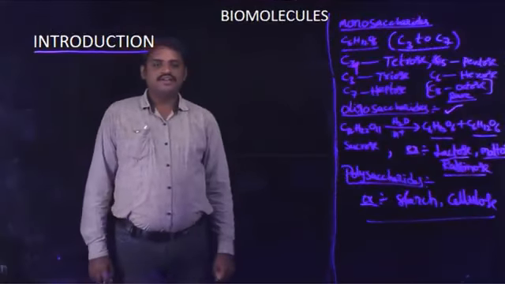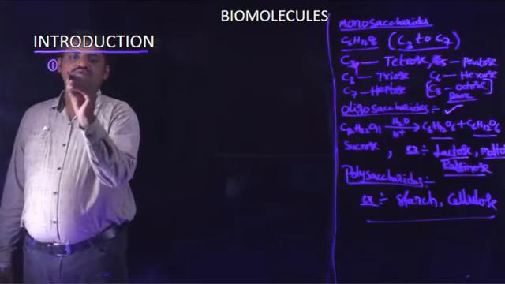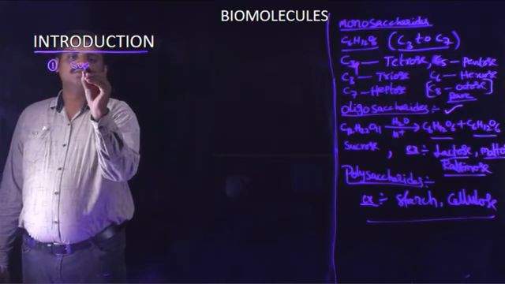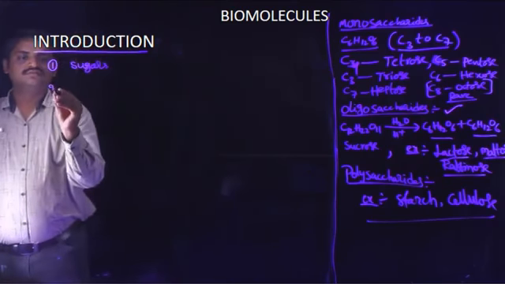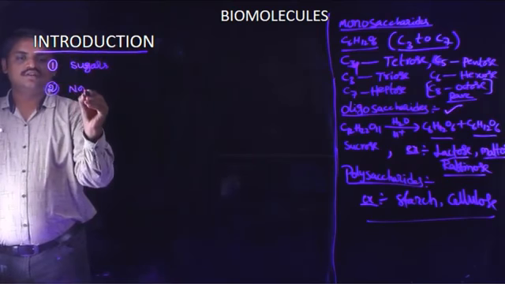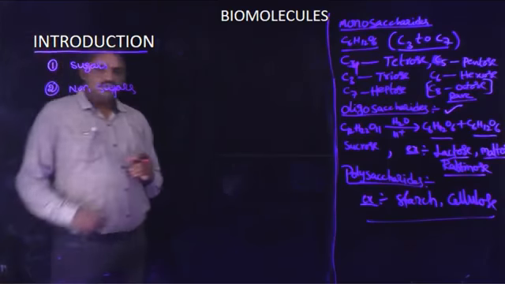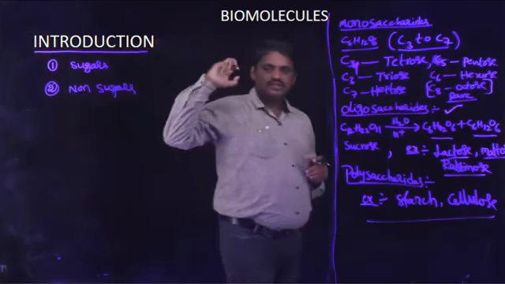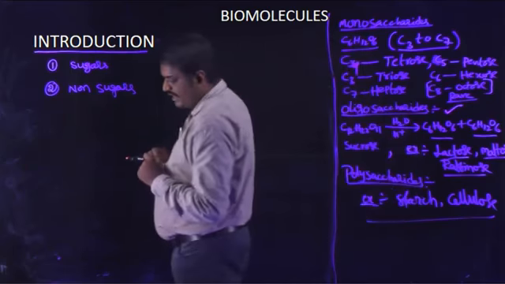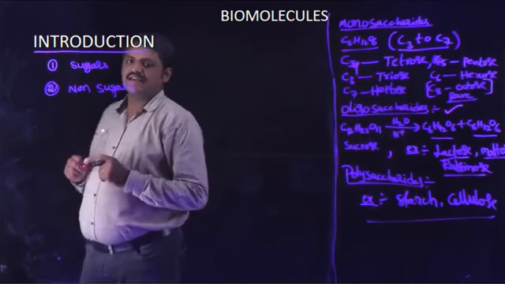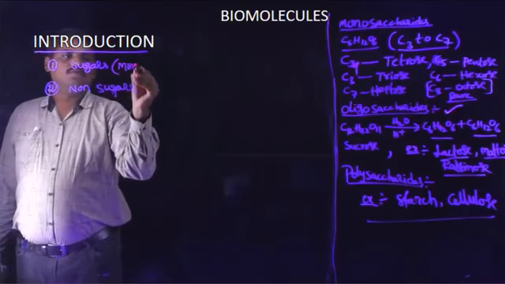These carbohydrates are subdivided into 2 categories. First one, sugars, and second one, non-sugars. First of all, what is the meaning of sugars? Generally, monosaccharides and disaccharides.